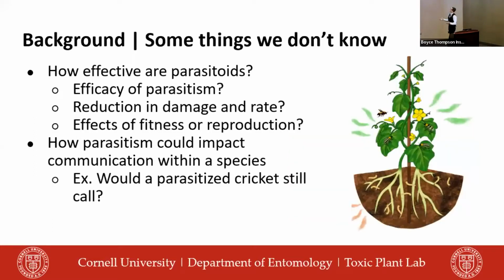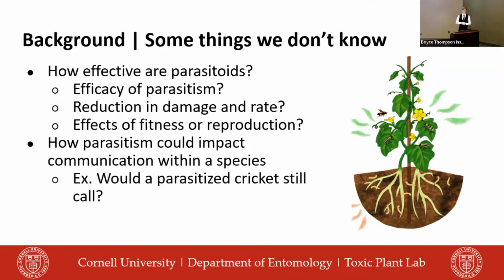But what do we not know about parasitoids? One thing that we might want to look at is their effectiveness. How do we know that a parasitism is successful? How do we know whether or not it's reducing consumption or rate of consumption in a plant, or even if it's affecting the fitness of the host? But more specifically, how are parasitoids or parasitism impacting communication in an insect herbivore?